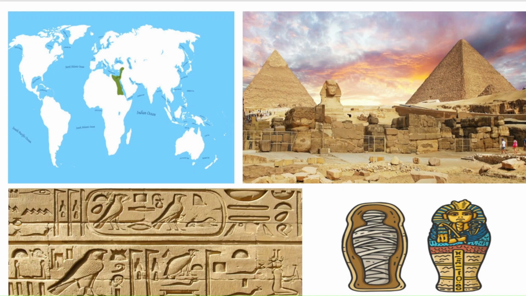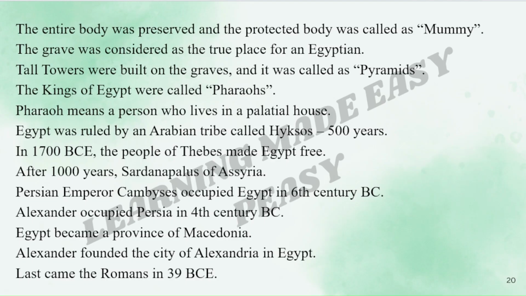Here, we have a map which shows you the extent of Egyptian civilization and where it was exactly. This is the Egyptian civilization. This is a picture of pyramids and certain ruins that are seen in the Egyptian civilization. This is their writing. See how it is in the form of pictures, like there is one bird over here and a box over here. This is a mummy. The entire body was preserved and the protected body was called as mummy. The picture that you have just seen is mummy.